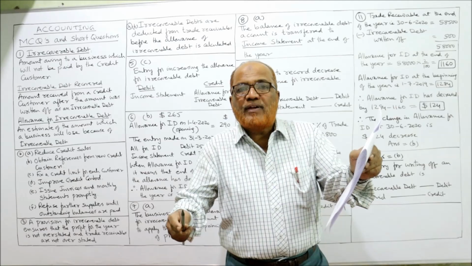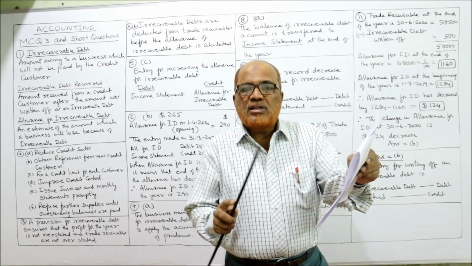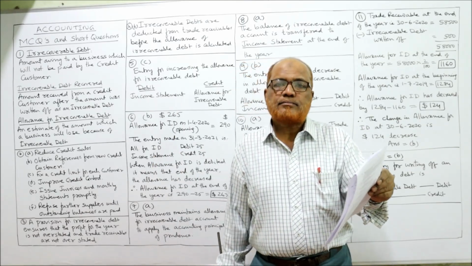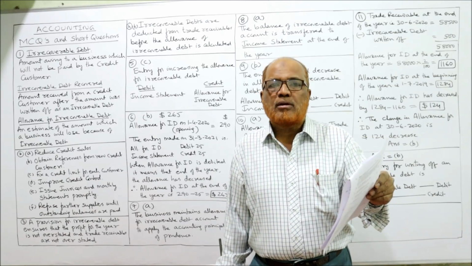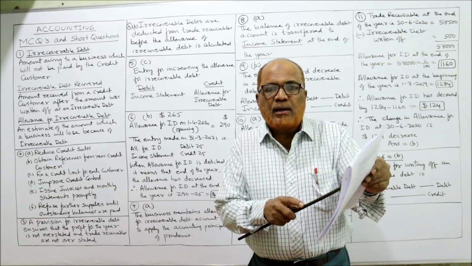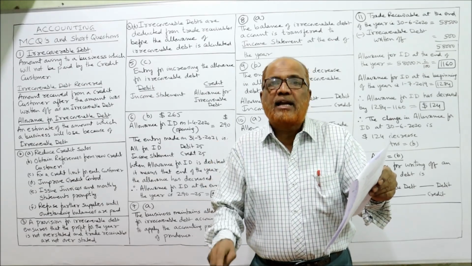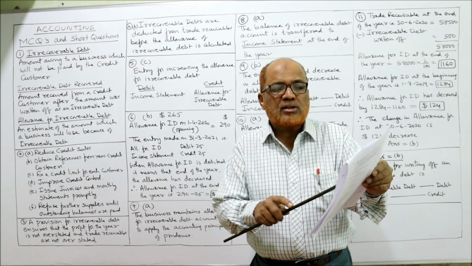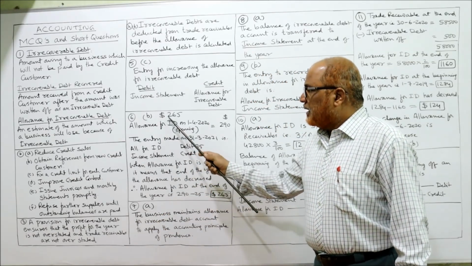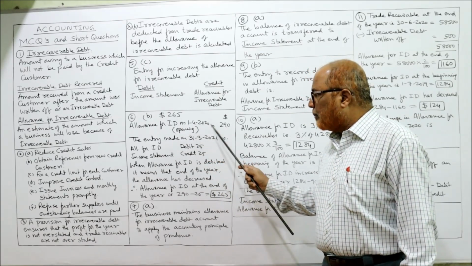So at the end of the year, allowance for irrecoverable debt will be $265. So this $265 will be deducted from trade receivables in the statement of financial position. Beginning of the year 290, and at the end of the year the entry passed debited the allowance. So when allowance is debited, it is reduced. So 290 minus 25, 265. B answer is correct.